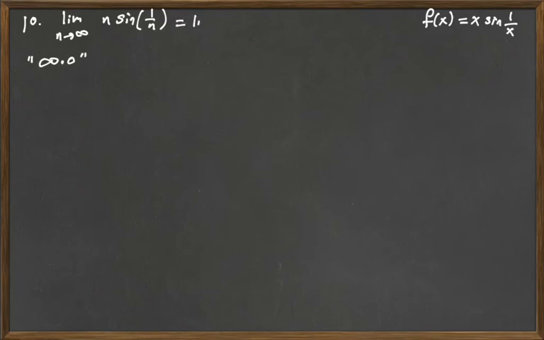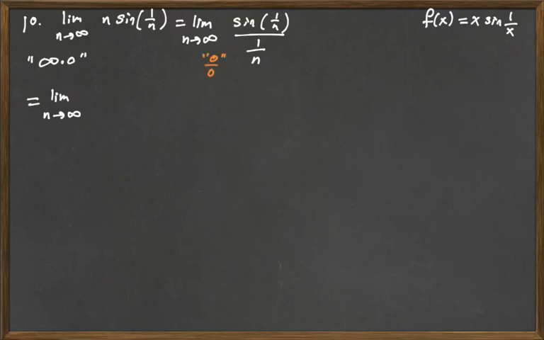So we have to rewrite, and so we're going to rewrite this as the limit as n goes to infinity of the sine of 1 over n divided by 1 over n. And so now our form is going to be 0 over 0. And so that's a candidate for L'Hopital's rule.